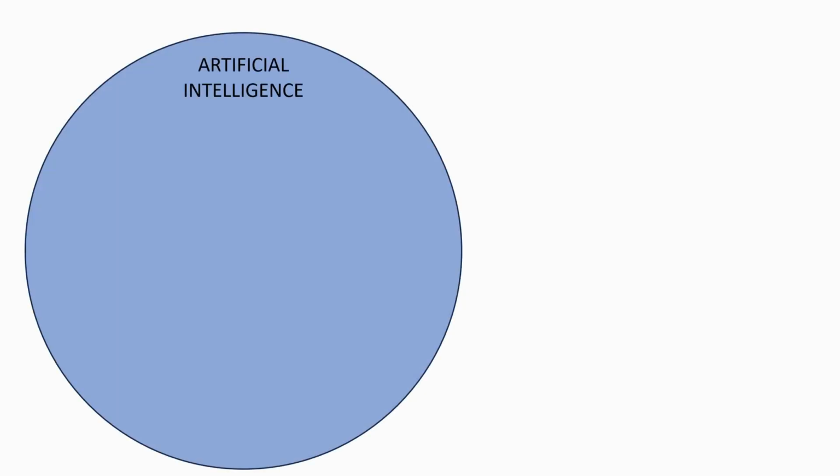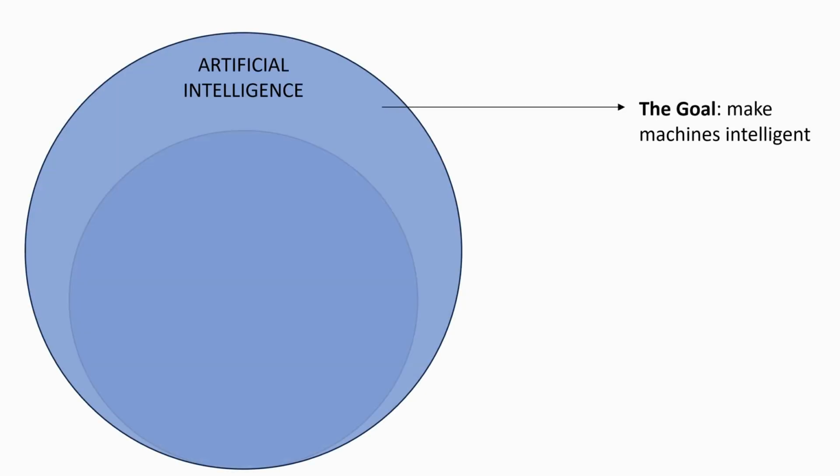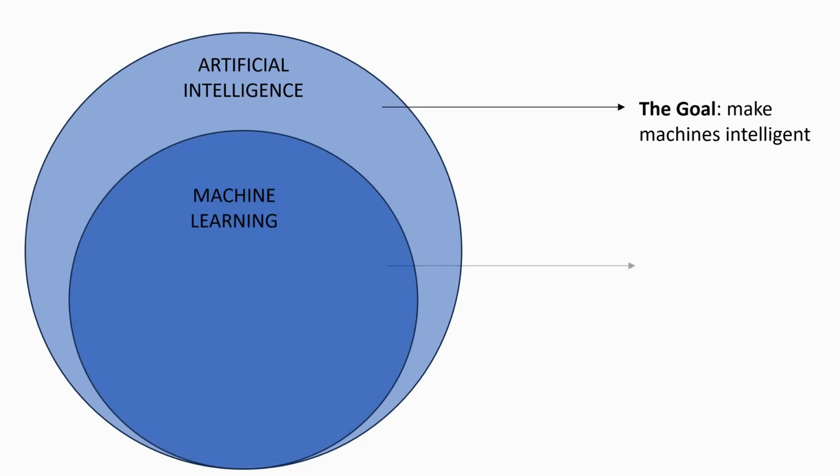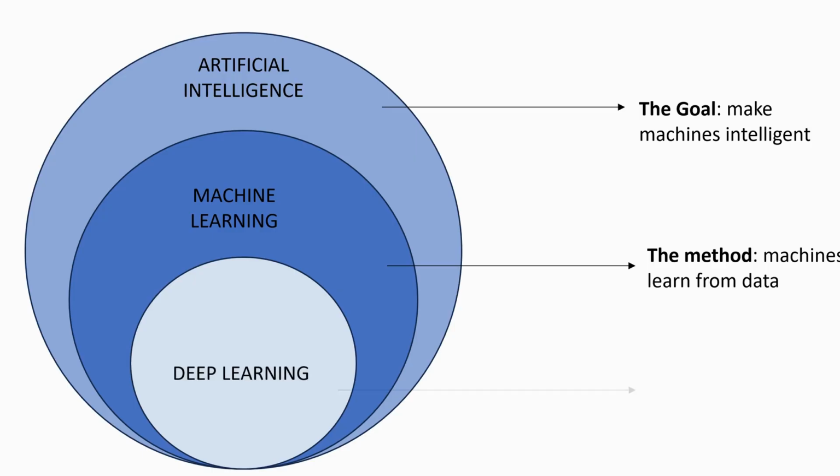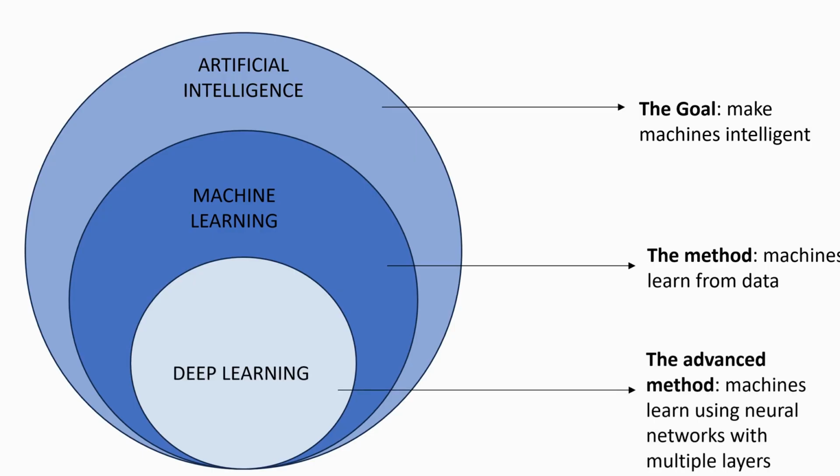Let's put everything together. Artificial intelligence: it's a goal, to make machines intelligent. Machine learning: it's a method where machines learn from data. Deep learning: it's an advanced method. Machines learn using neural networks with multiple layers. You can think of it like this. AI is the goal. ML is one way to achieve that goal. Deep learning is the most powerful form of machine learning.